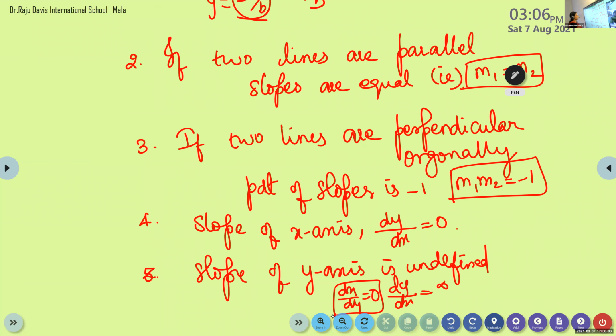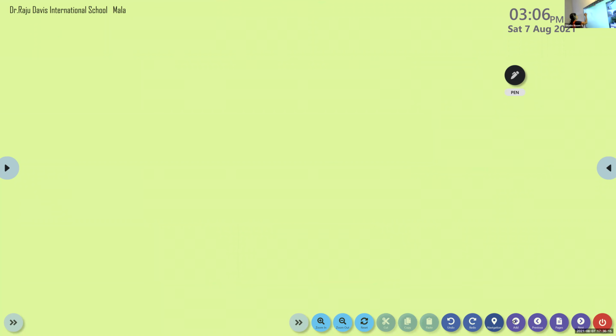Now we are going to learn the formula or equation of tangent.